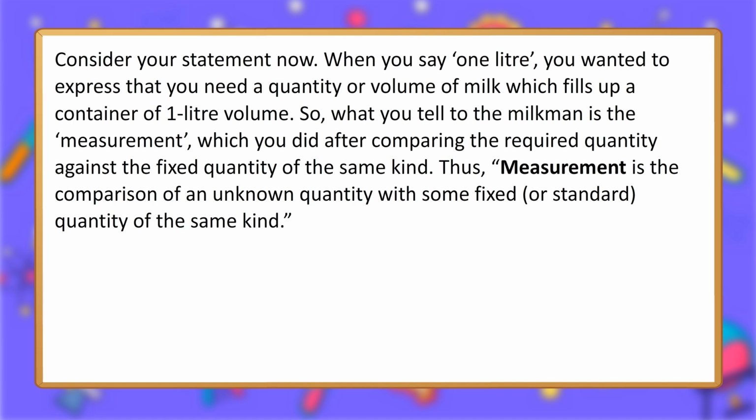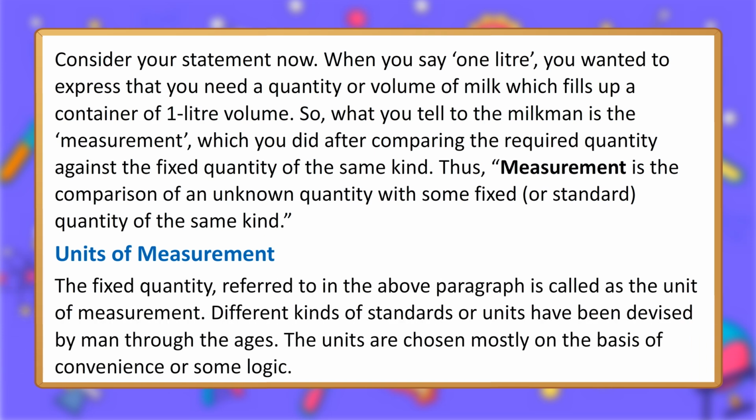So, what you tell to the milkman is the measurement, which you did after comparing the required quantity against the fixed quantity of the same kind. Thus, measurement is the comparison of an unknown quantity with some fixed, or standard, quantity of the same kind. Units of measurement. The fixed quantity, referred to in the above paragraph, is called the unit of measurement.